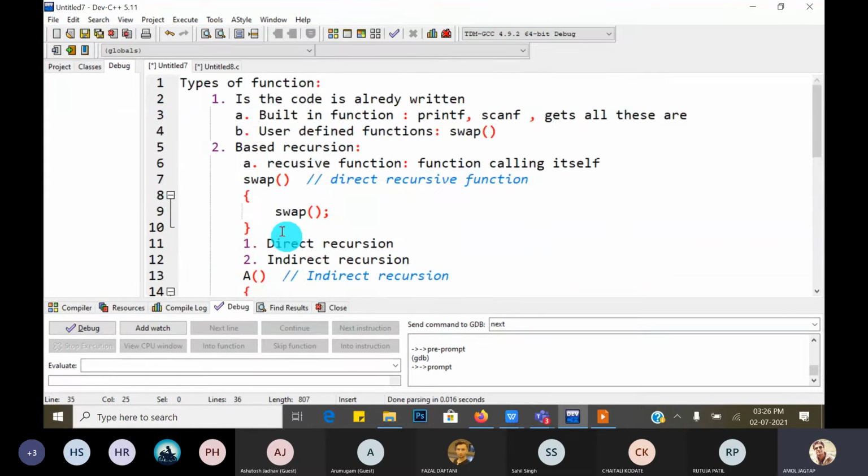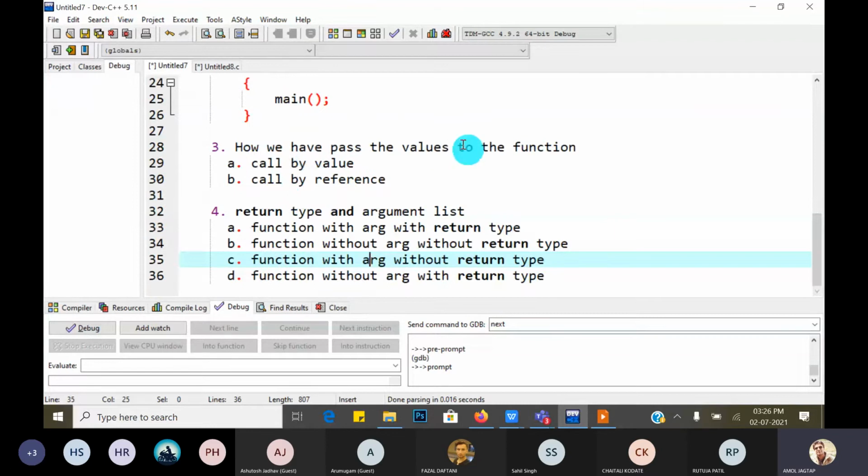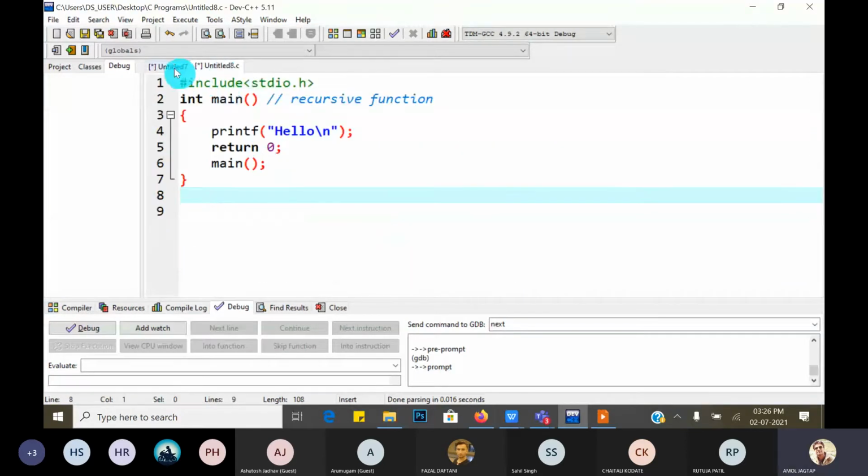So these are the different types. Main types are based on built-in and user defined, then recursion, then how we pass the values, call by value or call by reference, and depending on the return type and argument list, there are four different types. We will see each and everything in detail with programs.